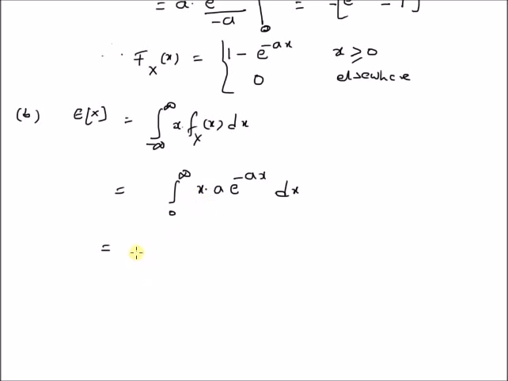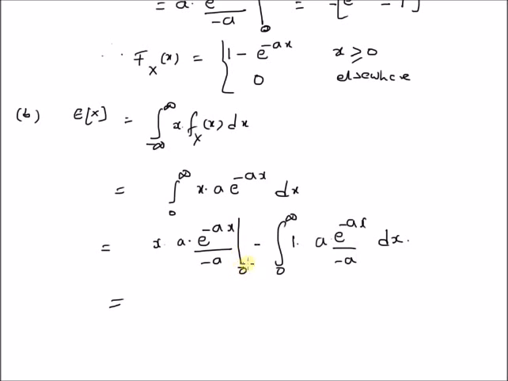We have x multiplied by a e^(-ax) divided by minus a, that is, we take the integral of this function, and next minus the integral from 0 to infinity of the derivative of the first function, that is 1, multiplied by the integral of the second function, a e^(-ax) divided by minus a, dx. The limits here are 0 to infinity.